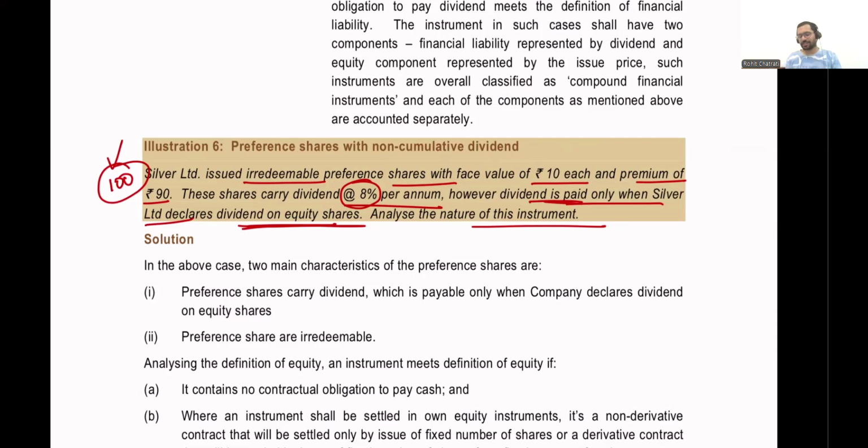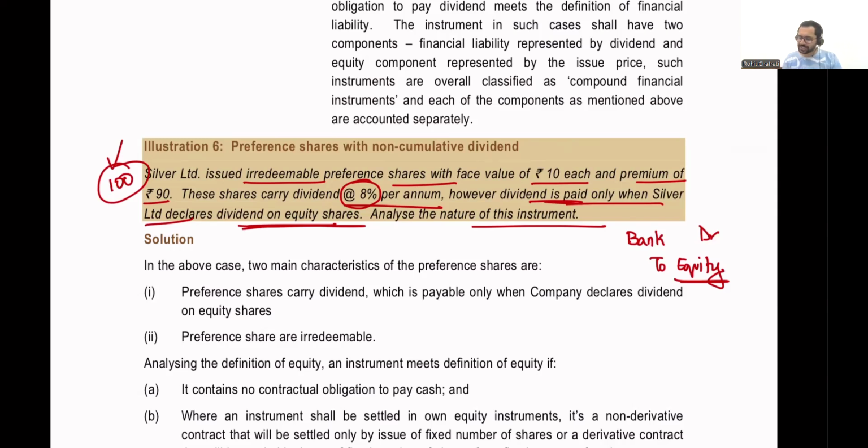Therefore, the amount that it receives, the 100 rupees that it receives, will be recorded as bank account debit 100, and the credit will actually go to shareholders' funds or equity. All right. We are not going to record this as a liability. The reason why we are not going to record this as a liability is because the company has a discretion with regards to payment of cash. If it does not want to pay cash, it need not pay it. All right. So that is a characteristic of equity, and therefore it will be shown as part of shareholders' funds right from day one. From the date of issuance, it will be shown as part of shareholders' funds.